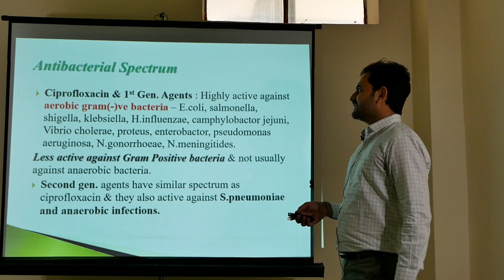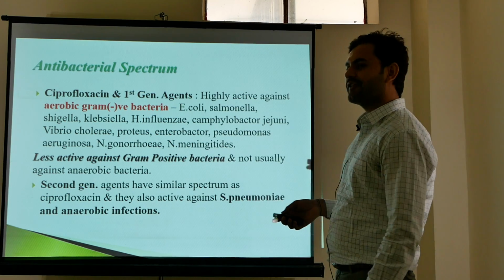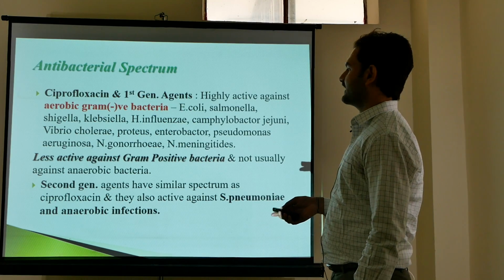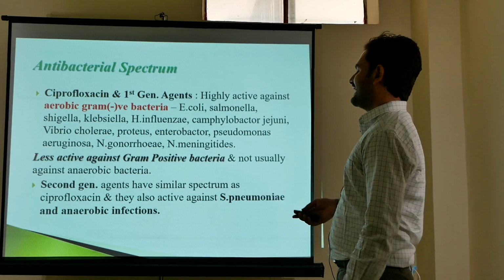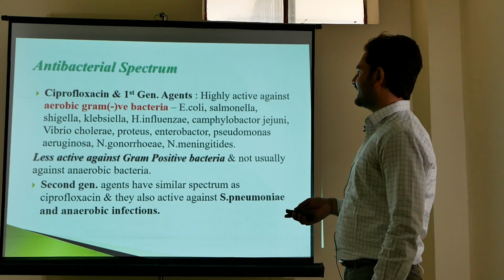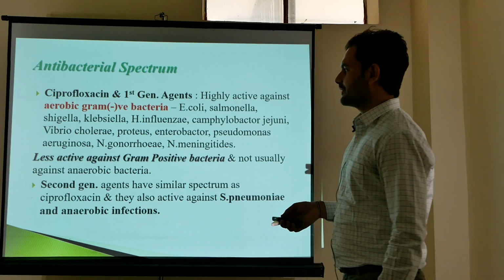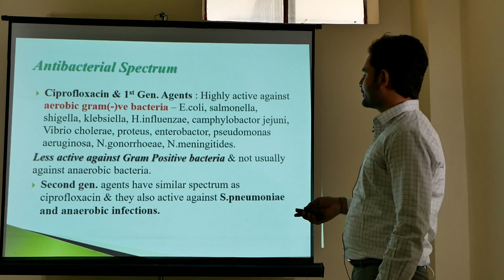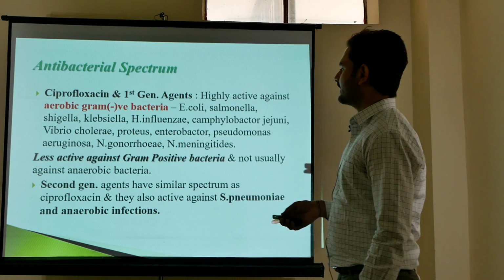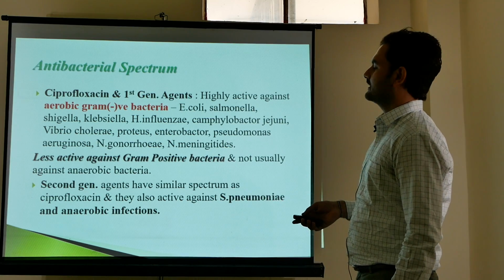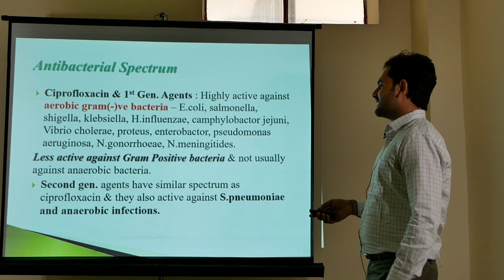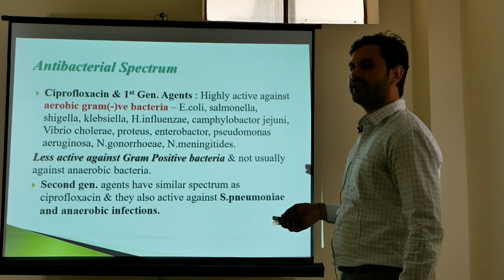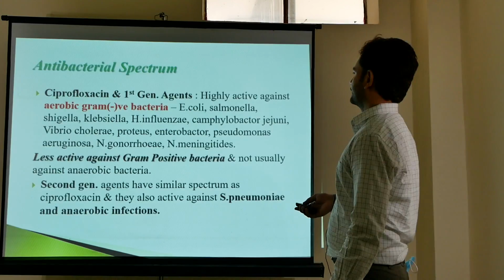Now come to the antibacterial spectrum of fluoroquinolones. Ciprofloxacin, of the first generation or older fluoroquinolones, is effective against aerobic gram-negative bacteria like E. coli, Salmonella, Shigella, H. influenzae, Enterobacter, Pseudomonas aeruginosa, and gonorrhea, etc. They are less active against gram-positive bacteria, and they are usually not effective against anaerobic bacteria. Second generation agents have a similar spectrum to ciprofloxacin, but they are also effective against S. pneumoniae and anaerobic infections.